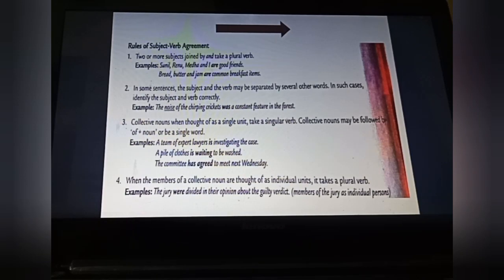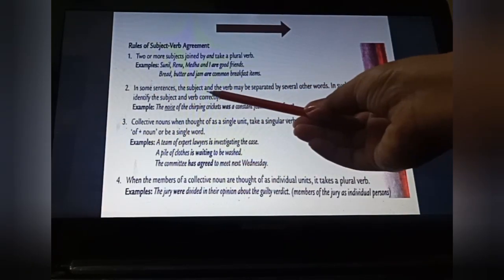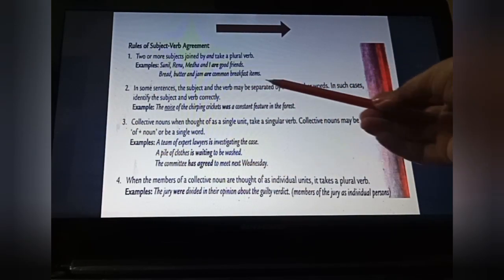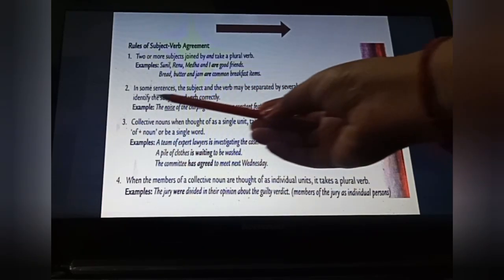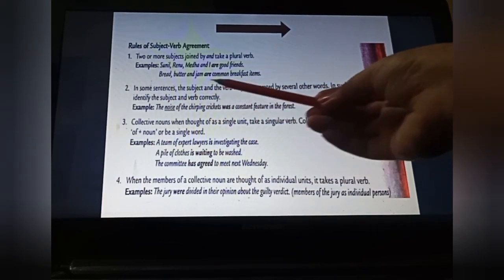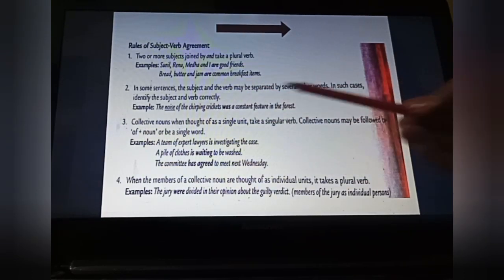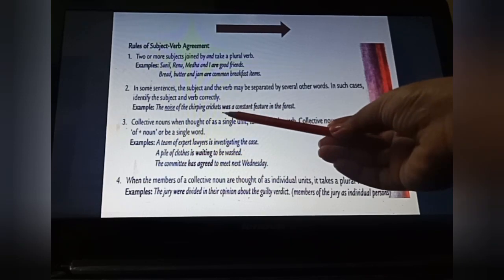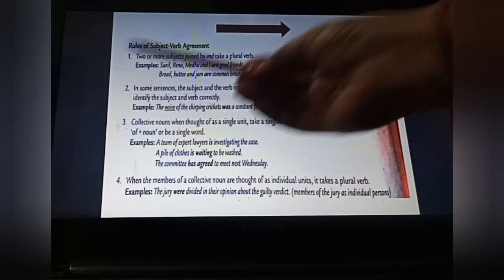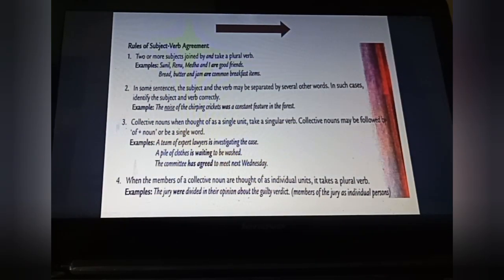The second rule is, in some sentences, the subject and the verb may be separated by several other words. In such cases, identify the subject and verb correctly. Now you can see over here, we never consider that whatever verb is given in the sentence, everything before that will be the subject. No, we can't say like this.